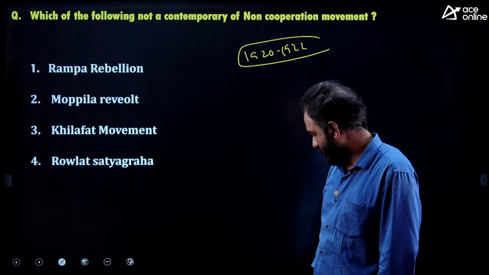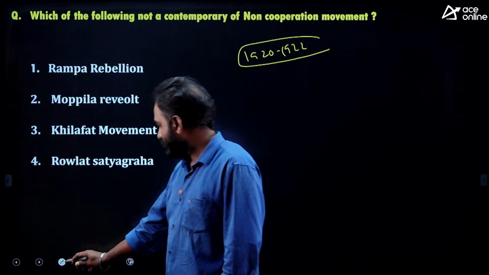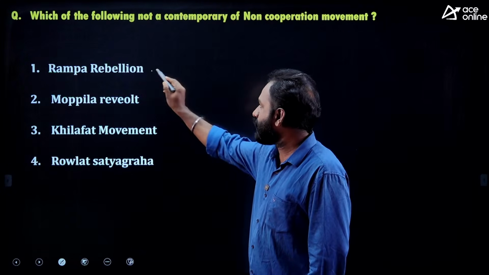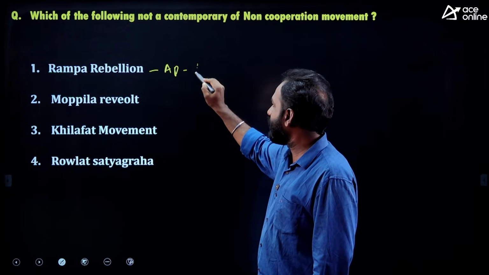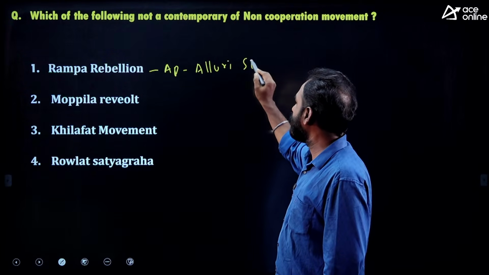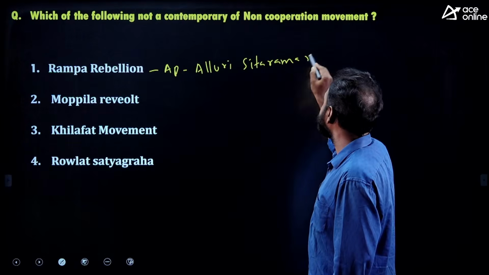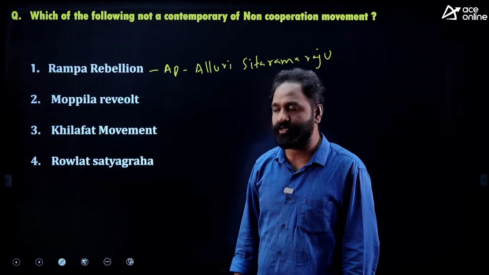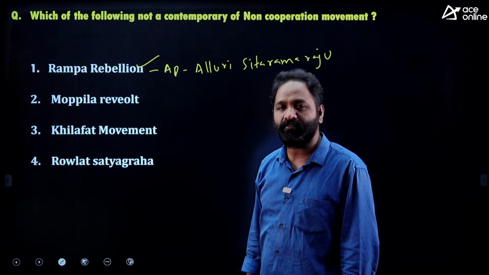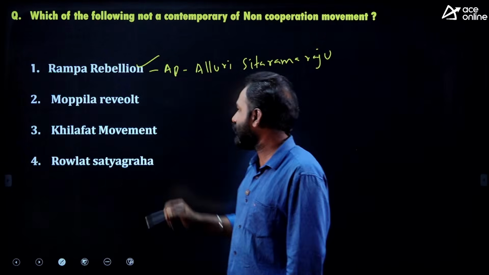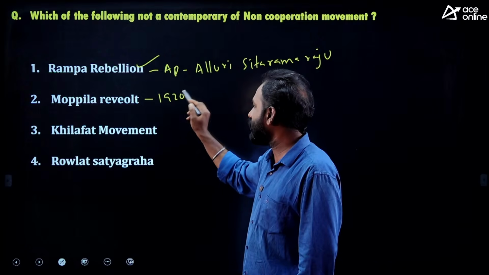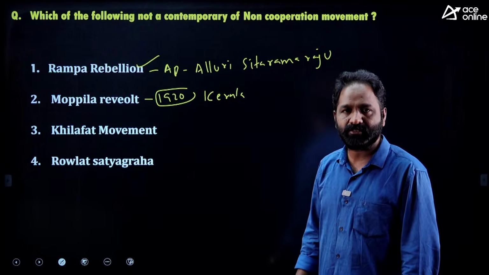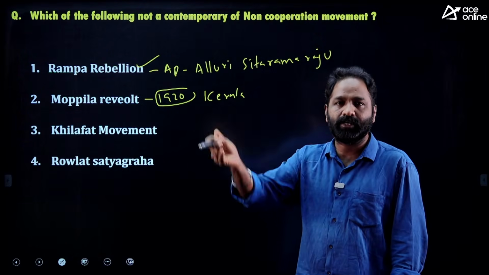Okay, so let me give the answer. Rampa rebellion, which happened in Andhra Pradesh, was led by the great freedom fighter Alluri Sitarama Raju. Alluri Sitarama Raju fought against the British in Andhra Pradesh, which is known as the Rampa rebellion. Yes, it is also a contemporary of the non-cooperation movement. Next one, Mappila revolt. The Mappila revolt happened in 1920, in Kerala. Some Muslim peasants revolted against the Hindu zamindars.